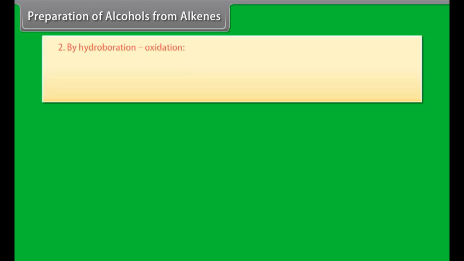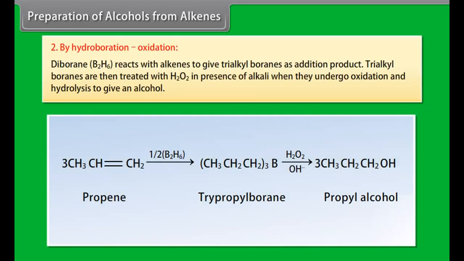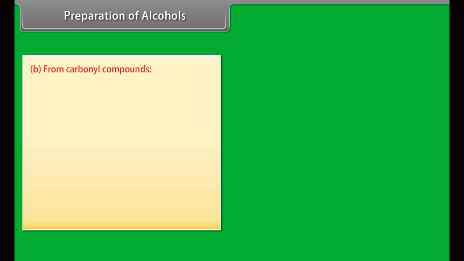Preparation of alcohol from alkenes by hydroboration oxidation. Diborane reacts with alkenes to give trialkyl boranes as addition product. Trialkyl boranes are then treated with hydrogen peroxide in presence of alkali when they undergo oxidation and hydrolysis to give an alcohol. Preparation of alcohols from carbonyl compounds by reduction of aldehydes and ketones.